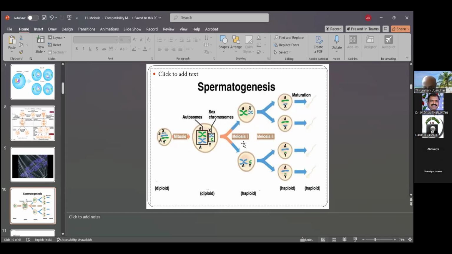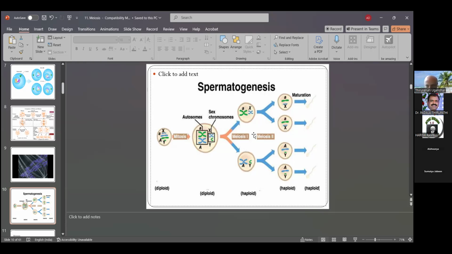Both are present. In meiosis 1, 2 cells are formed. In meiosis 2, then also 2 cells. Here the diploid cells are only present in the starting stages of meiosis 1. After the end of meiosis 1, there are 2 cells. These 2 cells further divide in meiosis 2, forming 4 cells. Each diploid cell reduces to form two cells. That is the total formation of four cells in meiosis 1 and meiosis 2.